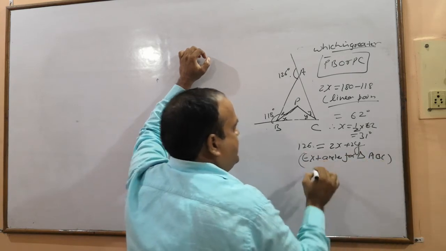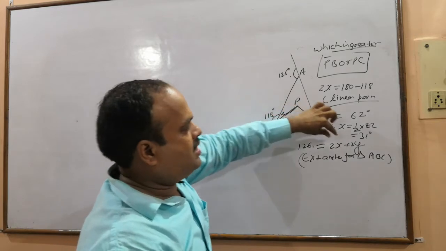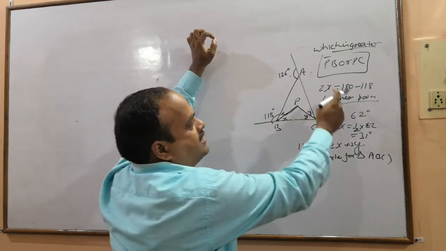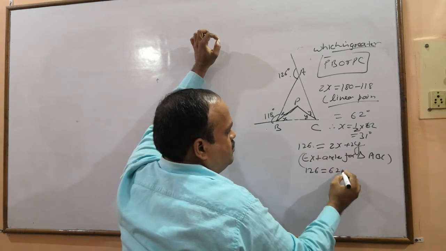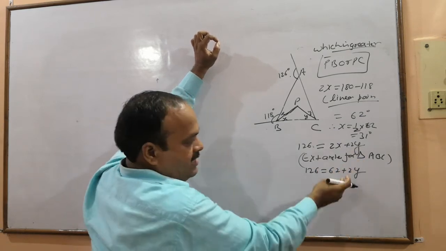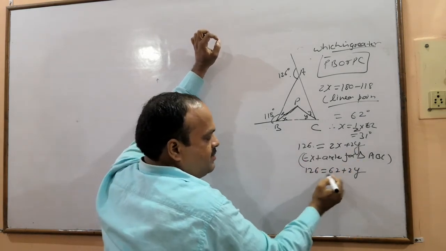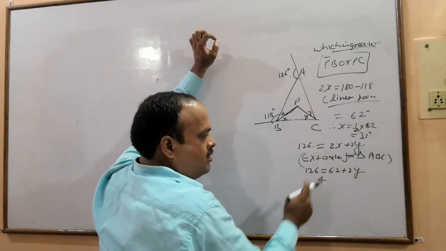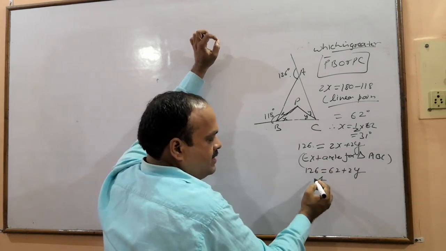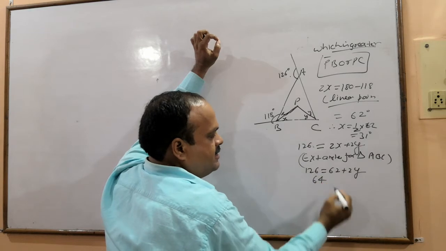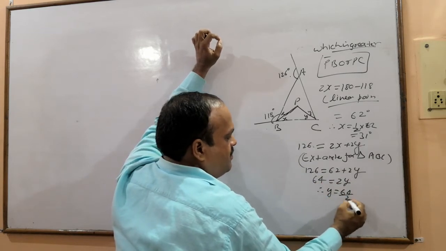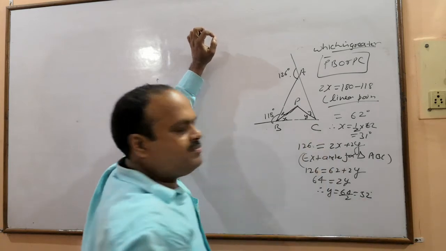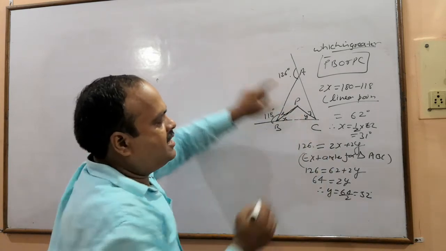Exterior angle is equal to sum of interior opposite. So 2x की वैल्यू कितनी है 62, so 126 equals to 62 plus 2y, इधर ला के सब्ट्रैक्ट कर दीजिए, 126 minus 62 is 64. So therefore y equals to 64 upon 2, 32. So y is 32,